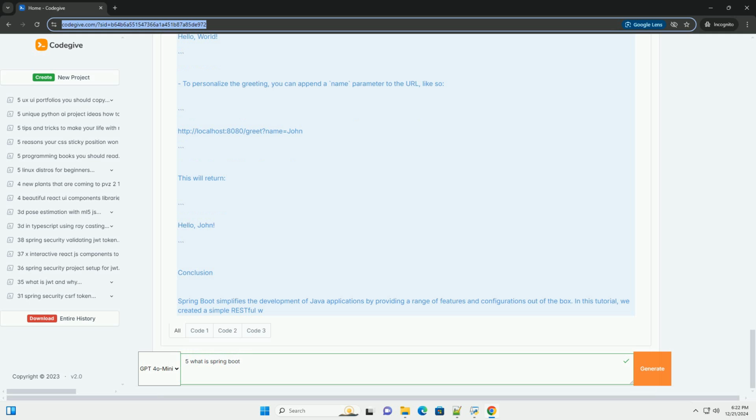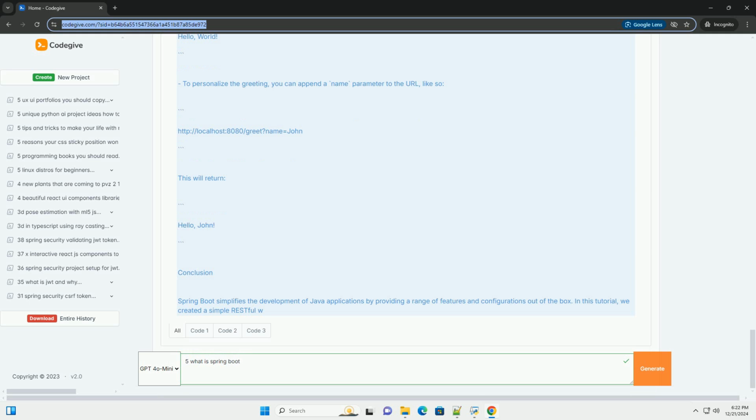Java. package com.example.demo; import org.springframework.web.bind.annotation.GetMapping; import org.springframework.web.bind.annotation.RequestParam; import org.springframework.web.bind.annotation.RestController; @RestController public class GreetingController. @GetMapping("/greet") public String greet(@RequestParam(value = "name", defaultValue = "World") String name). Return "Hello, " + name + "!"